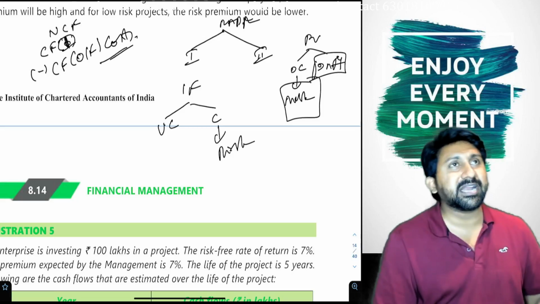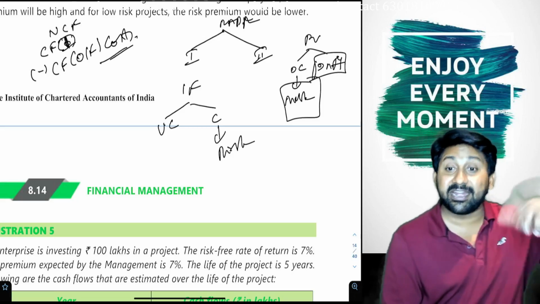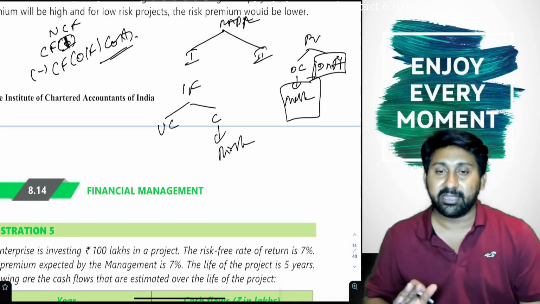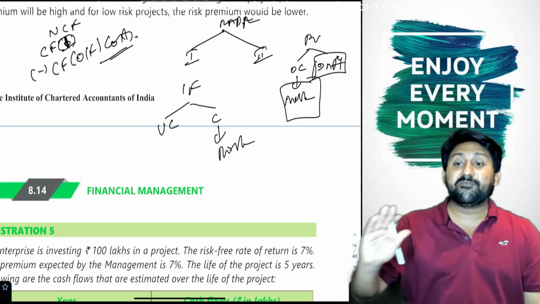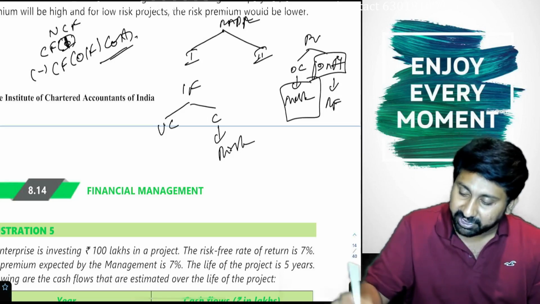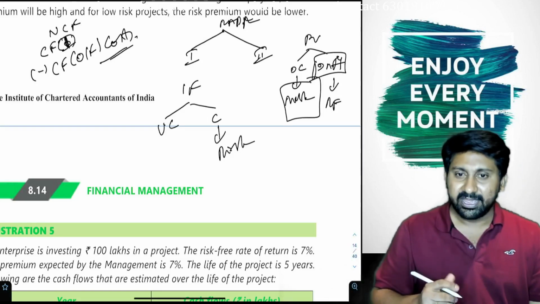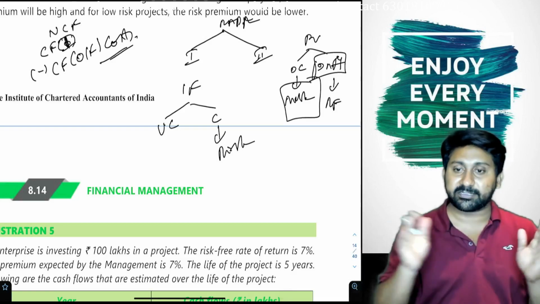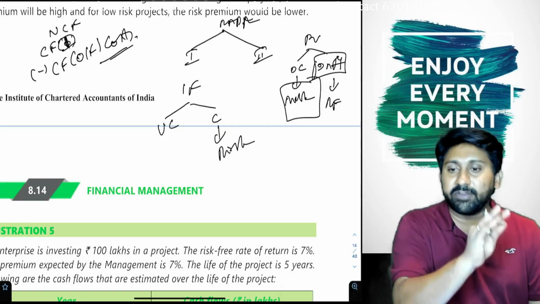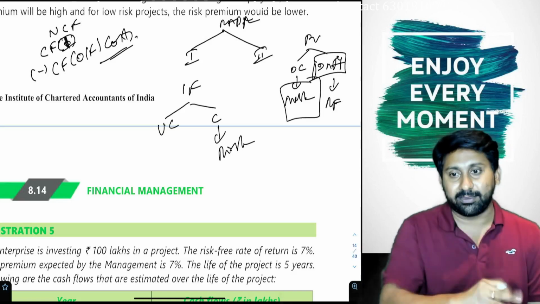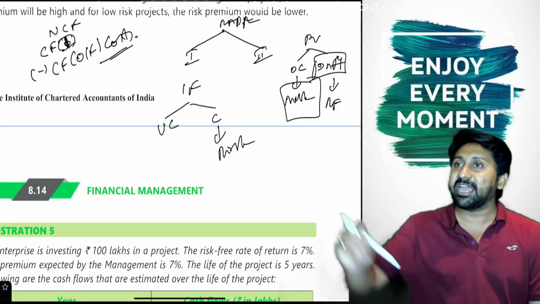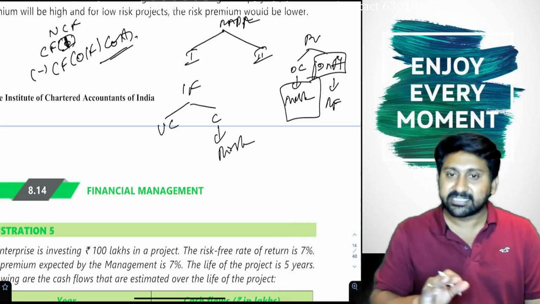Sir, you said normally risk free rate and risk premium, but now you are first telling risk premium. Listen, I am coming there. Listen carefully. Inflation is nothing but the risk free rate. I will explain. You went to SBI or you went to RBI. Full risk free. RBI bonds are giving a return of 6%. They are risk free.